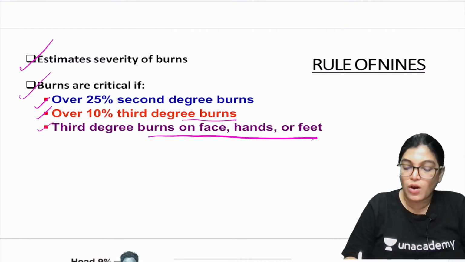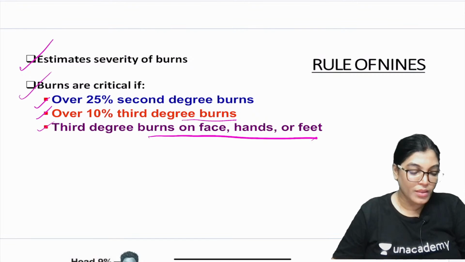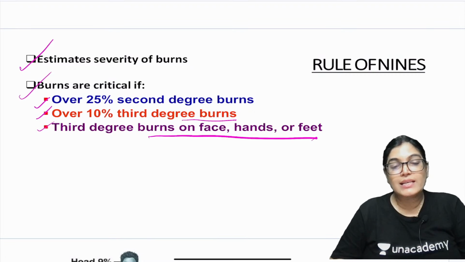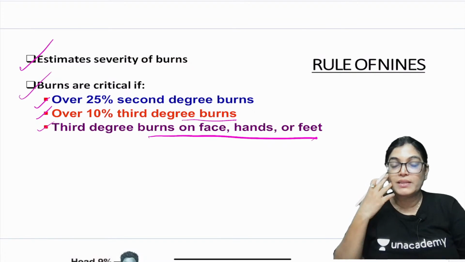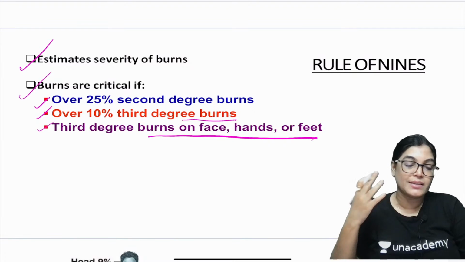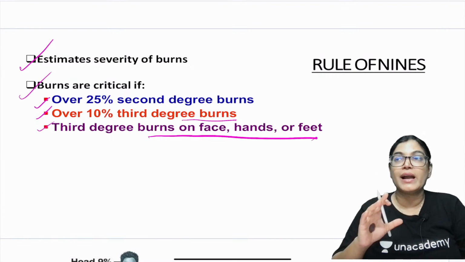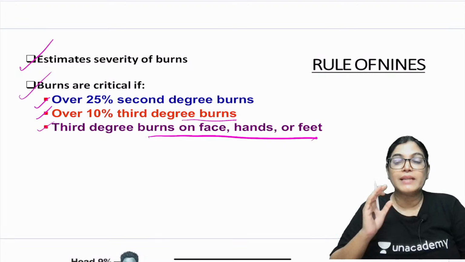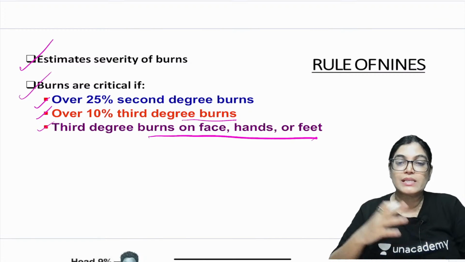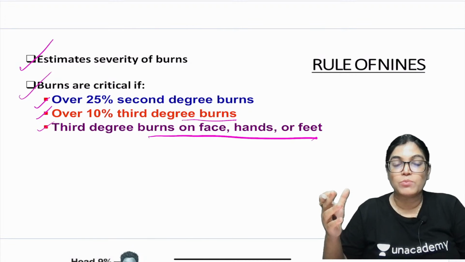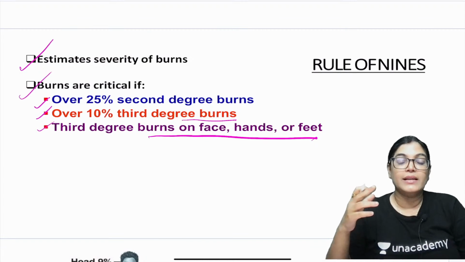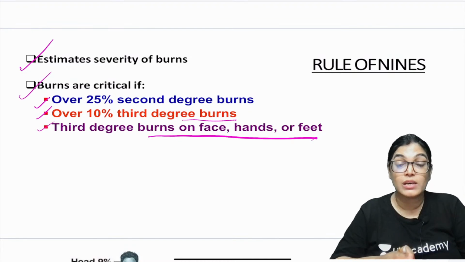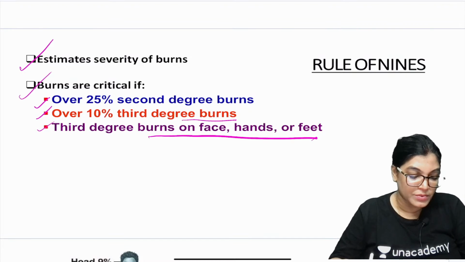Third degree burn involving face, feet and hand. So the burn which is affecting the areas of face, hand or feet, these are examples of third degree burn involving the basic areas of hand, feet and face, and it is again classified as critical burn. So these are the three criteria: more than 25% first degree or second degree burn, 10% third degree of the whole body surface area, and the burn of the face and hand. So please have a look on this. This is very important for classifying the severity of the burn.